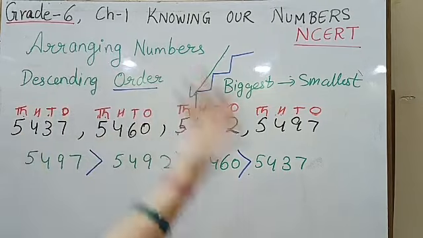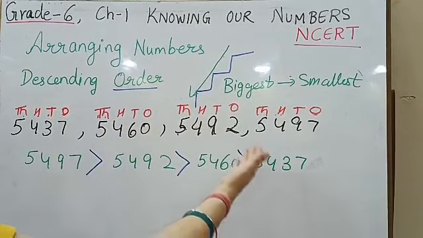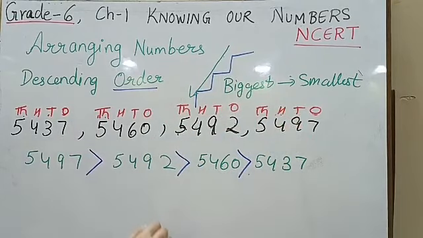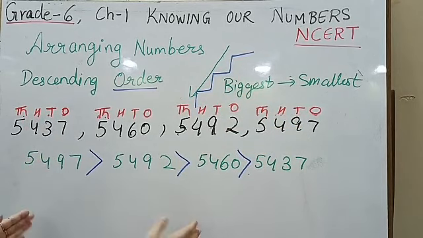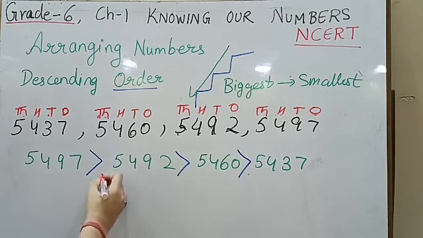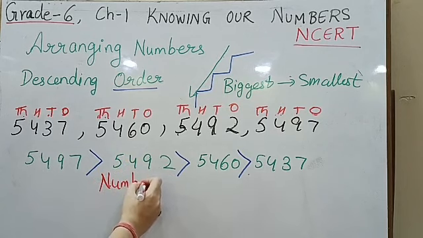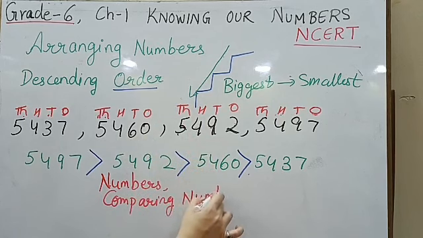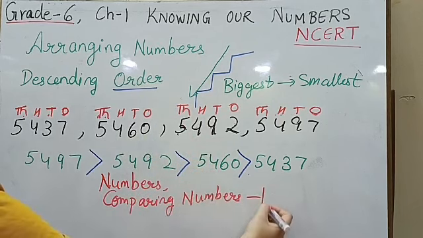And if there is a digit which is not matching, that means if it had been 10,000 here, you would have easily placed it here. So writing the place value is a must while comparing the numbers, because it gives you more clarity about the concept. So in this video, we have learnt about numbers. We have learnt about comparison of numbers, which is very important because you're going to move ahead with this while we are forming numbers in the next video. Comparing numbers with the help of place values.